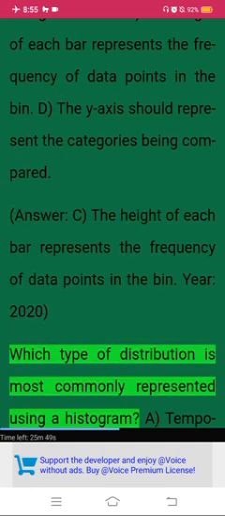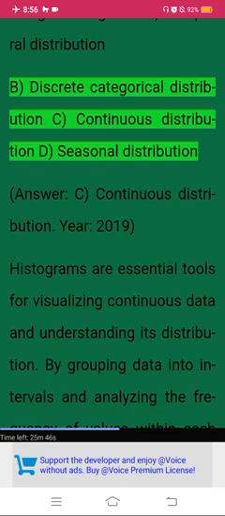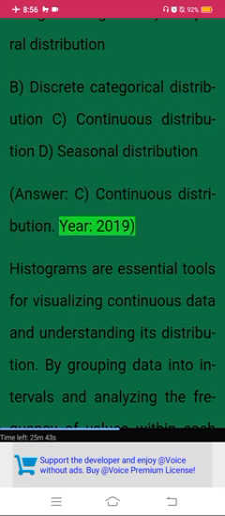Year, 2020. Which type of distribution is most commonly represented using a histogram? A. Temporal distribution. B. Discrete categorical distribution. C. Continuous distribution. D. Seasonal distribution. Answer. C. Continuous distribution.